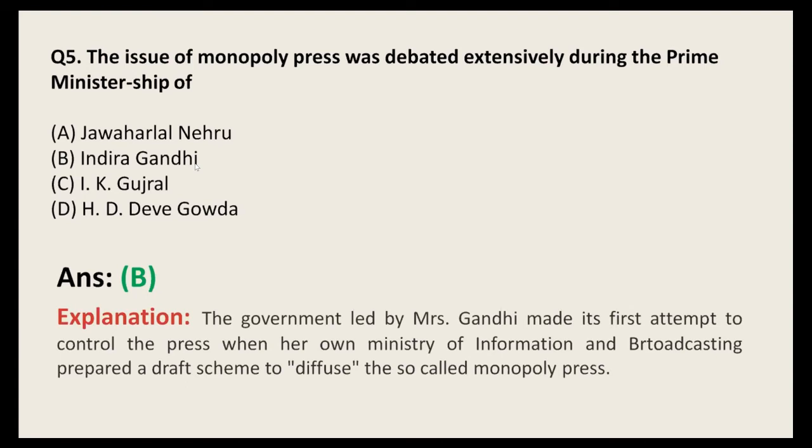There was no power of media in that time. The power was taken by the government. So you can say that the emergency in that time, 1975, was very